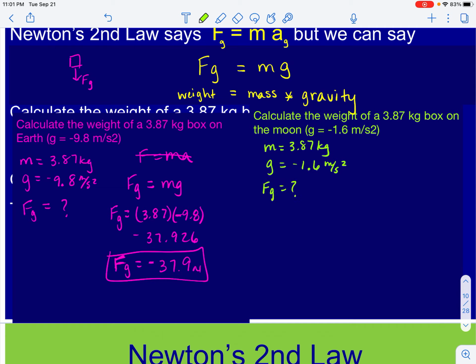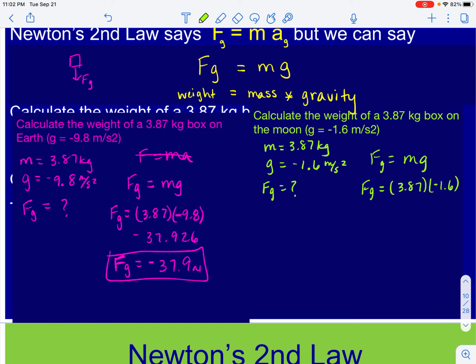So now when we go to calculate our weight, remember weight is going to be mass times gravity. So I am going to take my mass and multiply it by the acceleration rate on the moon. Again, this is a vector value, and so I'm going to make that a negative value of 1.6.